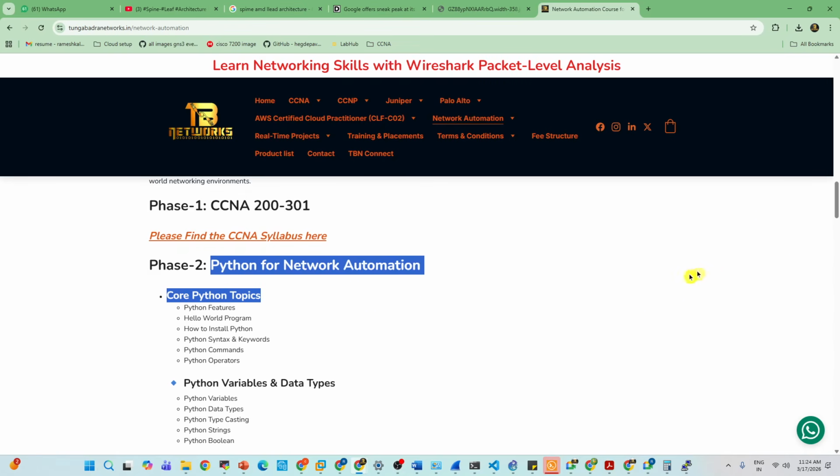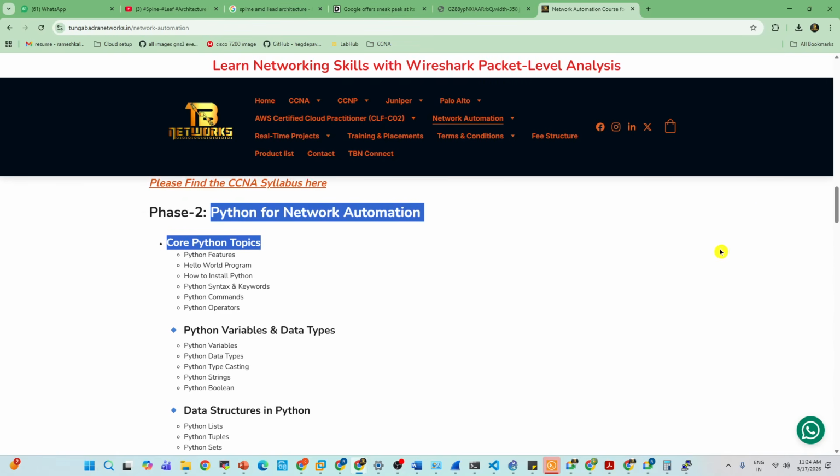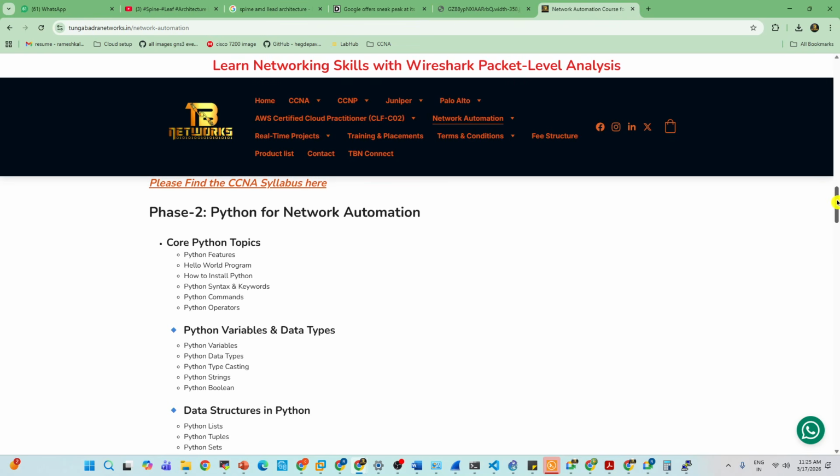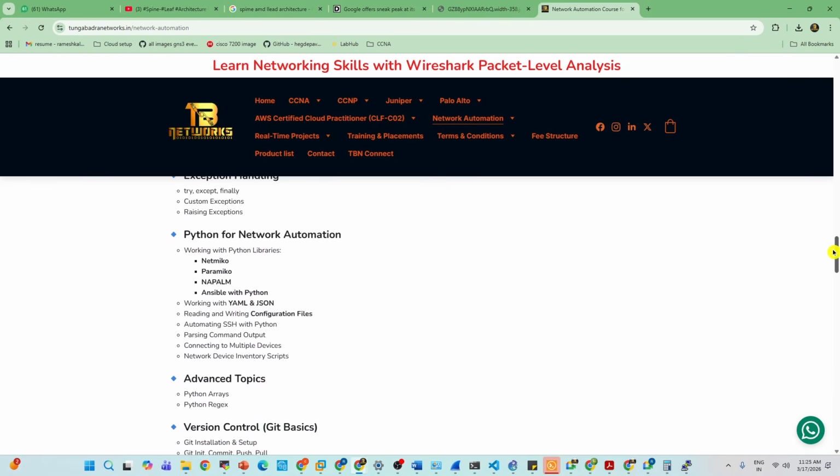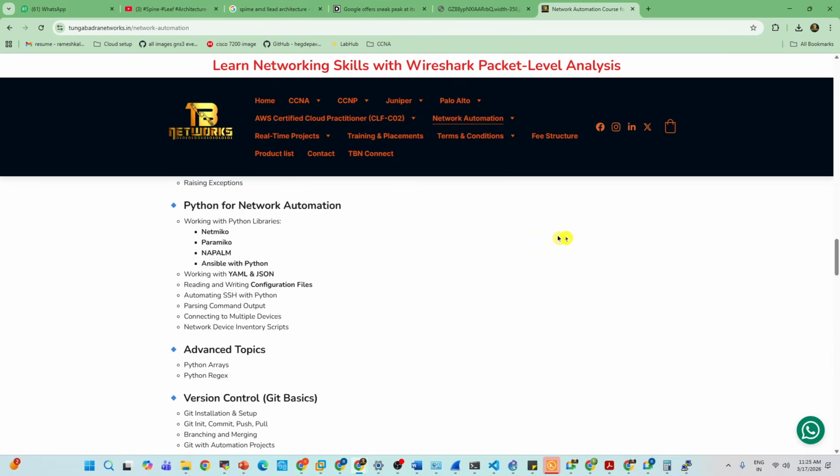This is Python, so Python for networking. We don't develop anything using Python. We just use Python to iterate the data, for filtering the data and checking the errors. Core concepts, everything will be taken care of by Chandana, who can teach you. She's a Juniper JTAC L3 engineer, a TAC engineer. She was a developer, then became a TAC engineer. She knows it very well. She will explain all of Python.